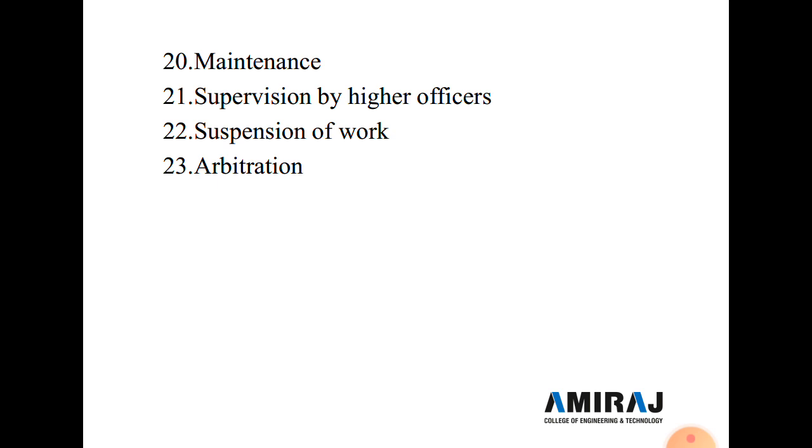Now the next, the 20th type of condition of contract, is the maintenance period. The contractor shall be liable for any damage done or defect noticed within the prescribed maintenance period of 3 months, and the work shall, as soon as practicable after the expiration of the maintenance period, be handed over to the engineer in charge in good and perfect condition.